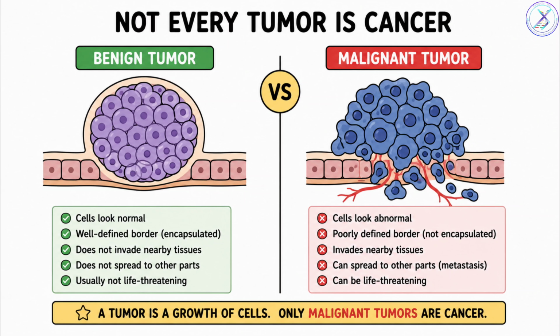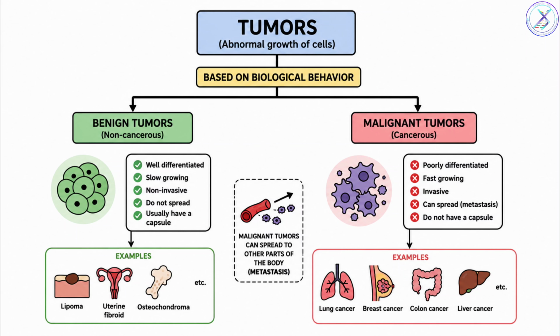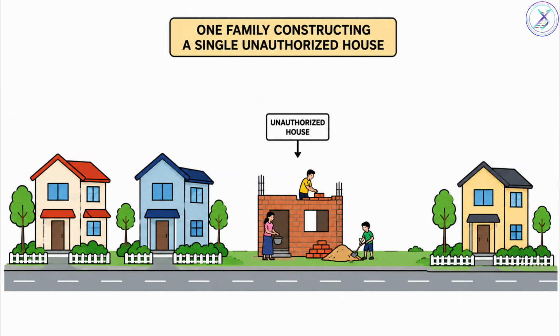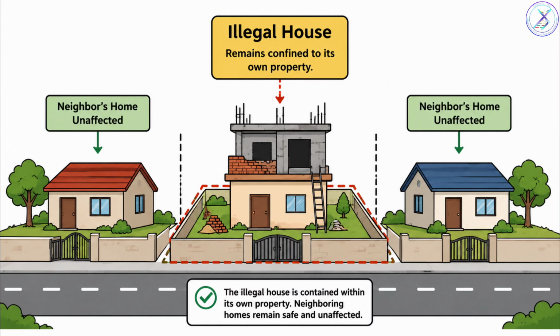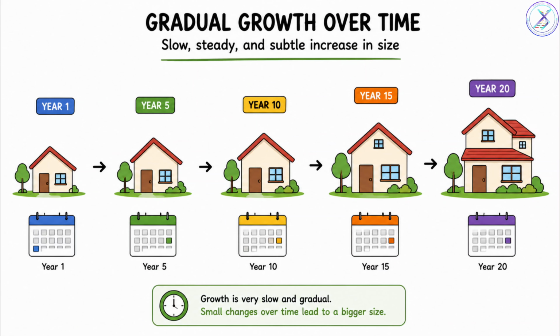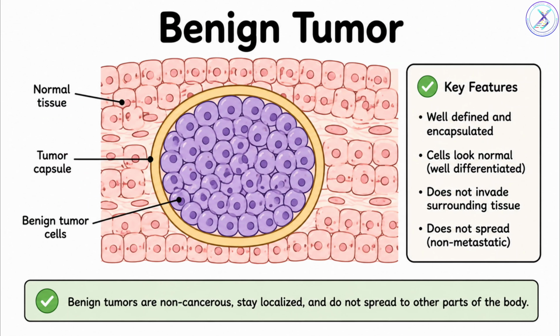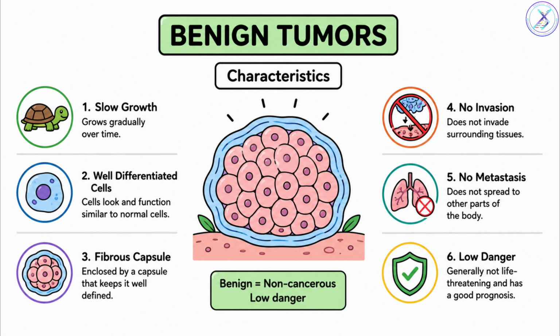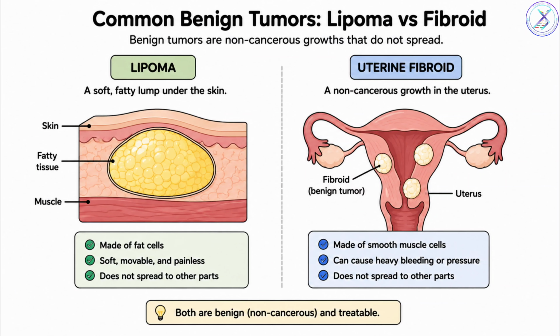Not every tumor is cancer. This is where we classify tumors according to their biological behavior. Imagine a family that builds one illegal house. It remains in one location. It doesn't invade neighbors. It grows slowly. This is a benign tumor. Benign tumors grow slowly, remain well differentiated, are often encapsulated, do not metastasize, and are usually less dangerous. Examples include lipoma and uterine fibroid.